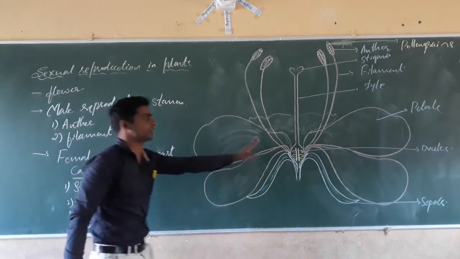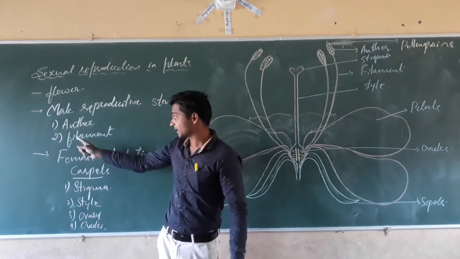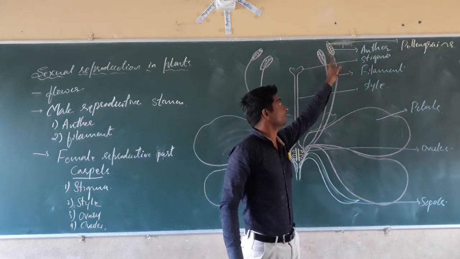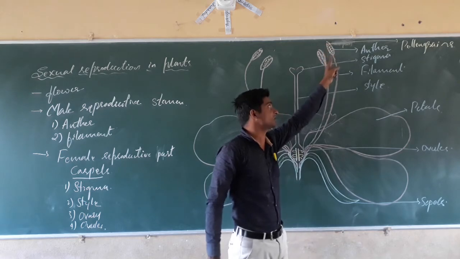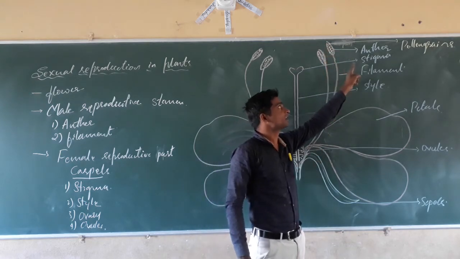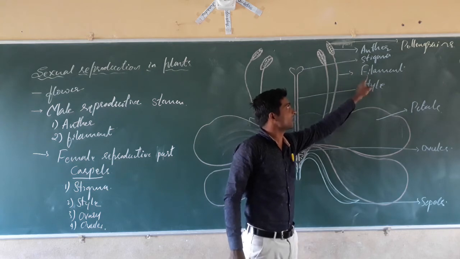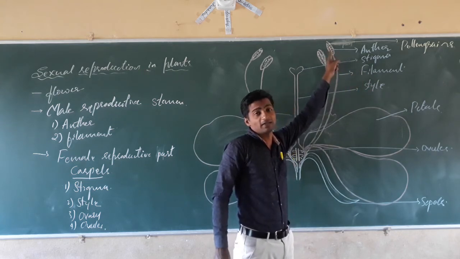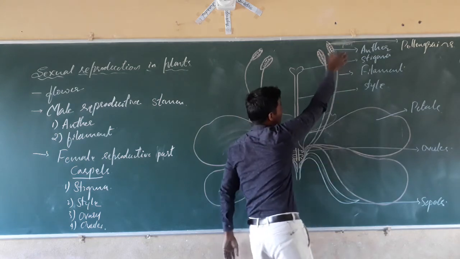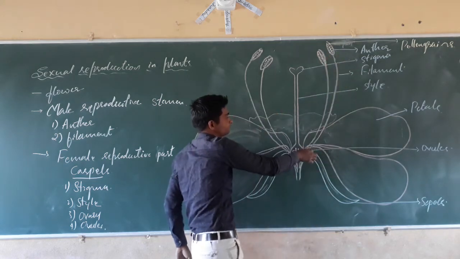Both are present in the same flower. The male reproductive part is the anther. This bulb-like structure is called the anther, and the stalk is called the filament. The bulge on the filament is called the anther.